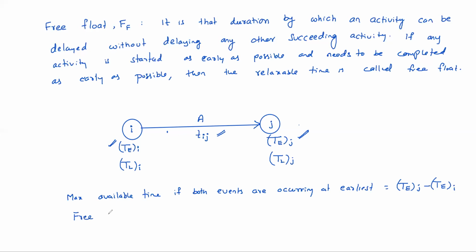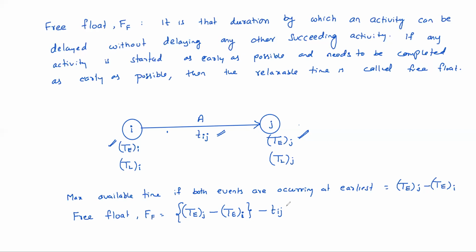So free float equals maximum available time, that is Te of j, head event's earliest occurring time, minus Te of I, the tail event's earliest occurring time, minus duration Tij. This is the free float.